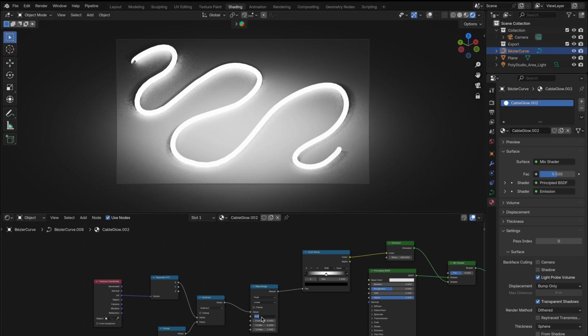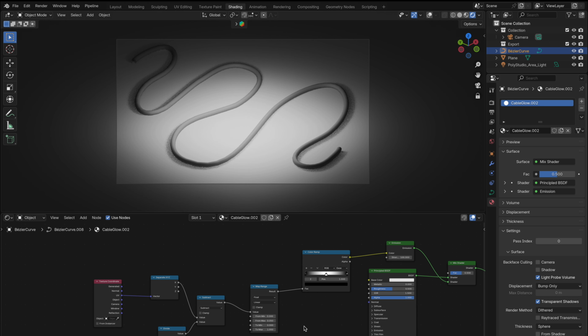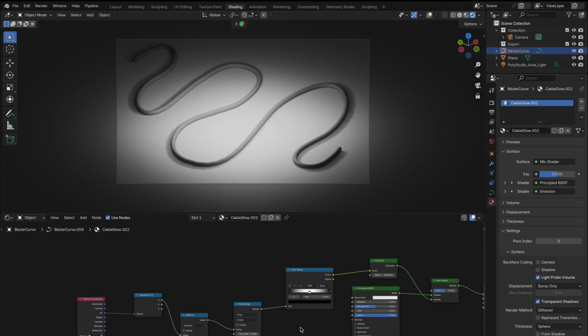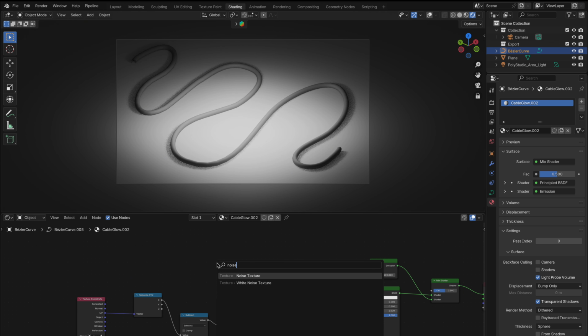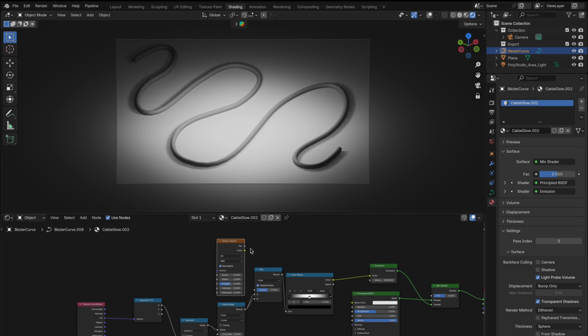But let's add some texture and detail to the glow so it's not just a flat gradient. Pull out from the map range node and drop in a mix node. Then add a noise texture and plug that into the A input of the mix. This adds some variation and randomness to the glow, making it feel more dynamic and alive. You can now tweak the scale, detail, or even swap the noise texture with something like a wave or checker texture. Totally up to your creative style.